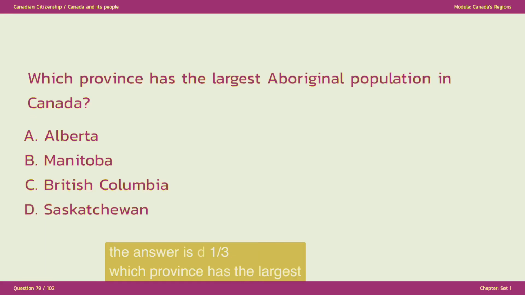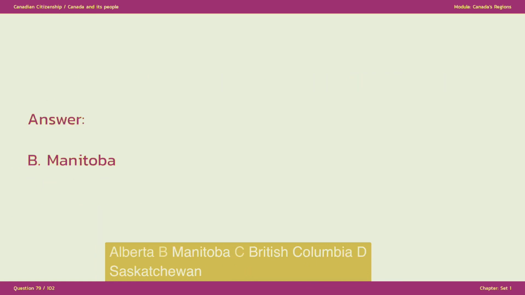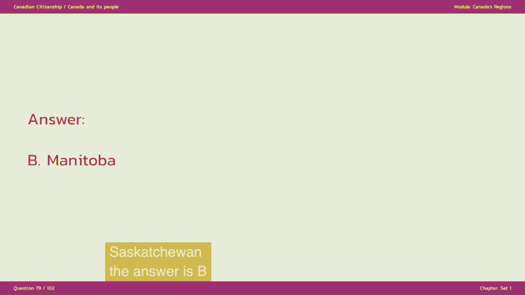Which province has the largest Aboriginal population in Canada? A. Alberta, B. Manitoba, C. British Columbia, D. Saskatchewan. The answer is B. Manitoba.